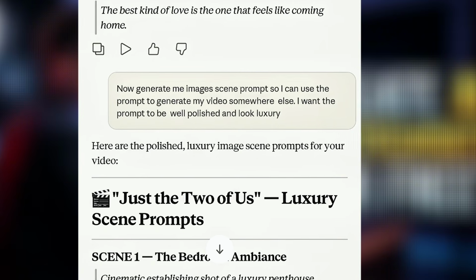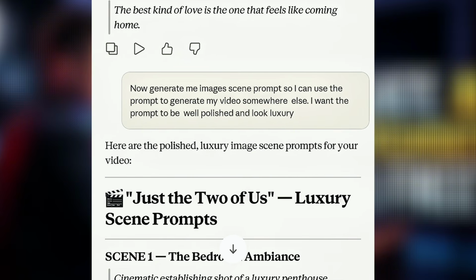I said, now generate me image scene prompts so I can use the images to generate my video somewhere else. I want the prompts to be well polished and look luxury. The reason I added well polished and luxury is that with some African folktale stories you watch on YouTube, Facebook, or TikTok, the appearance of the images will not give you the zeal to keep watching the video.